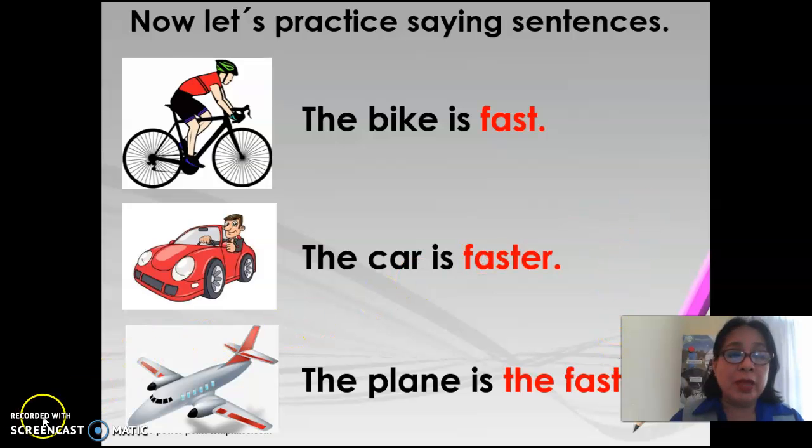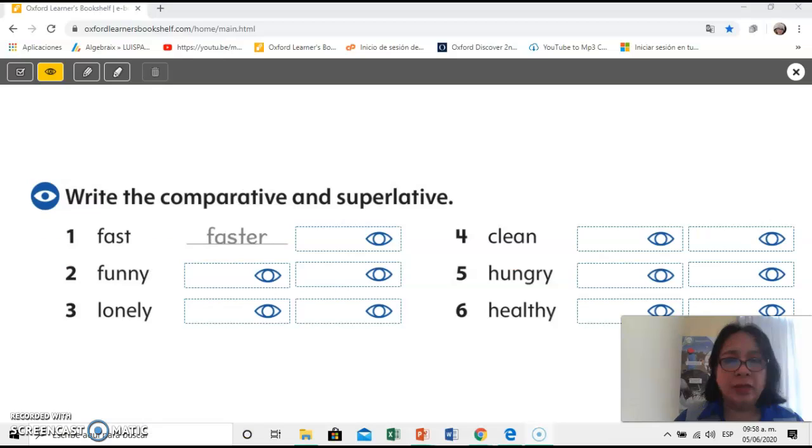Okay, very good. Now, you will open your student book on page 163, and answer the exercise F. Write the date on the top, June 8, 2020. Okay, now we will write the comparative and superlative forms, okay?